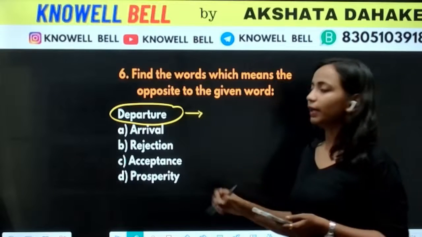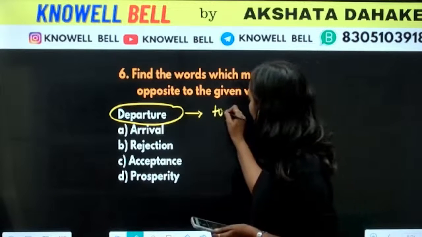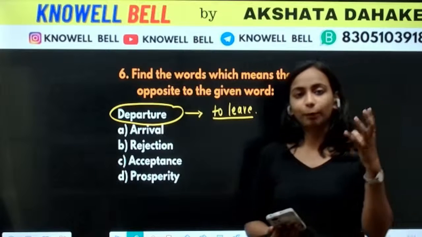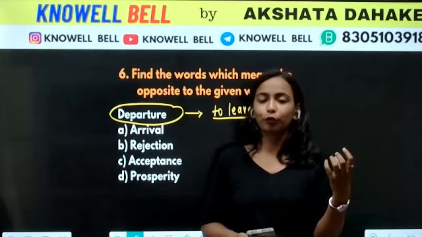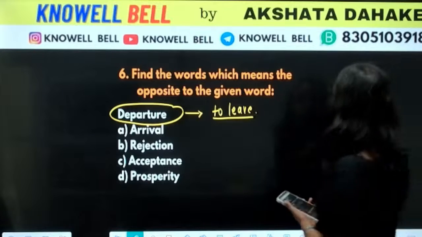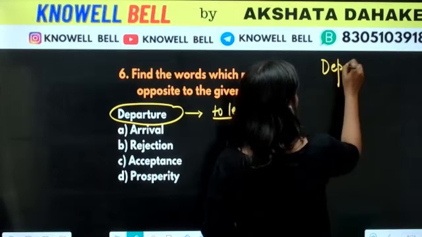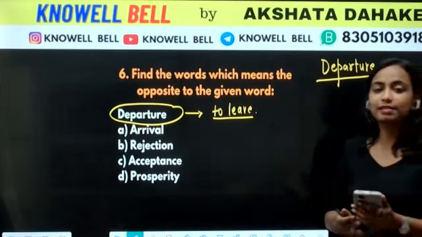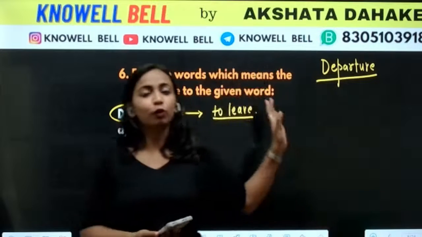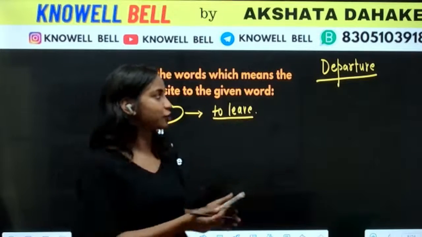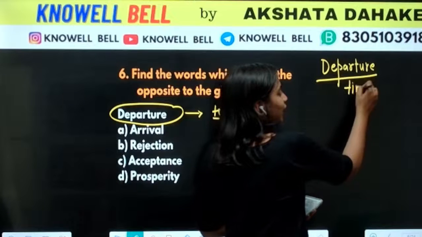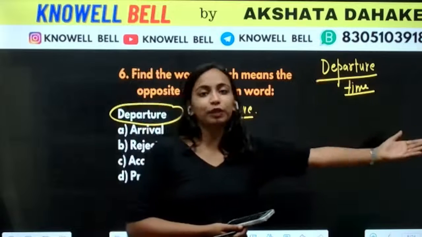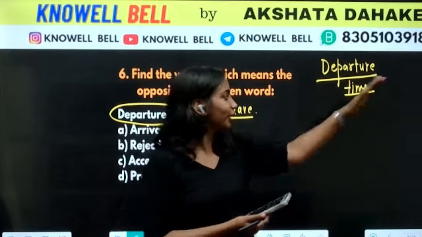Departure means to leave. Departure का मतलब क्या होता है? To leave. Like for example, जब भी आप plane का ticket देखोगे or if you look at the train ticket, उस पे आपको हमेशा क्या provided होता है? They have been provided with the departure time. The departure time of the train means the time at which the train is going to leave. Time of departure means the time जिस समय train या flight is going to leave the station. उसको हम क्या कहेंगे? We will be calling it departure time.